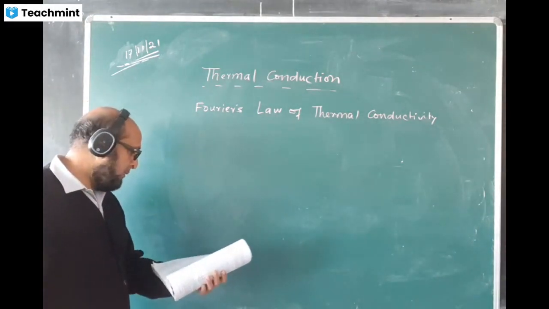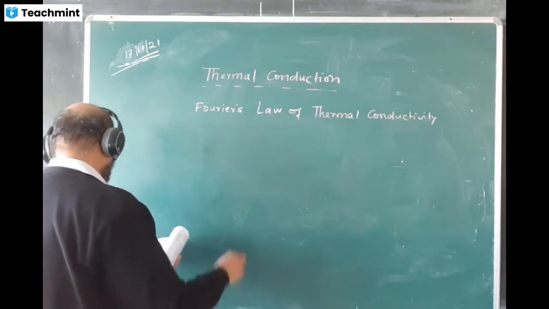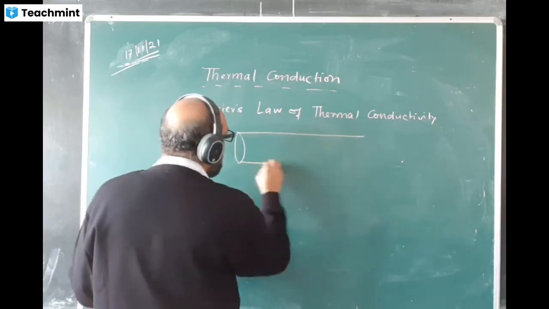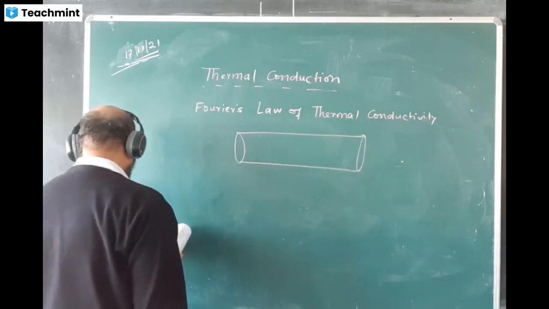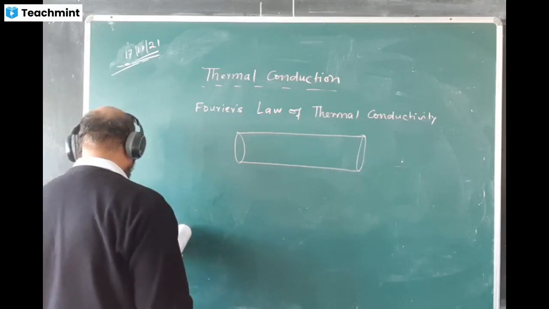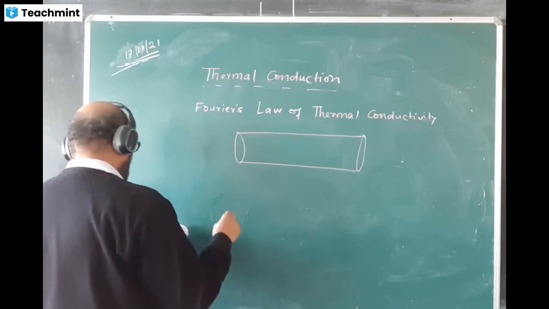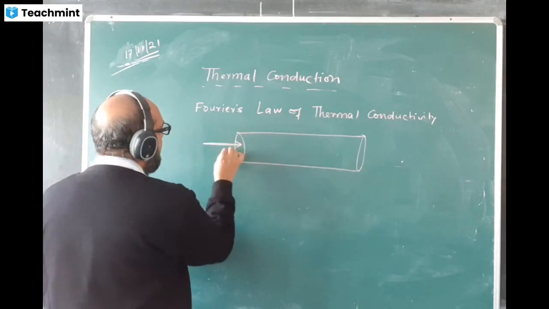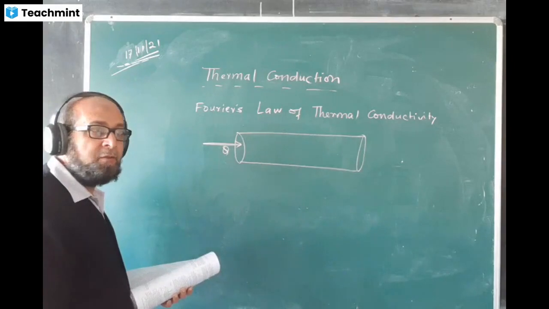Suppose we are taking a body. We are having a material here like this, a solid. Now we are supplying heat. Heat Q is supplied throughout. Q is the quantity of heat supplied to this metal.